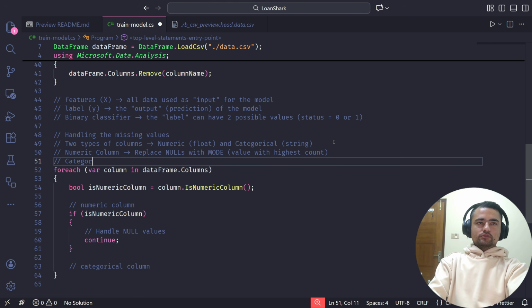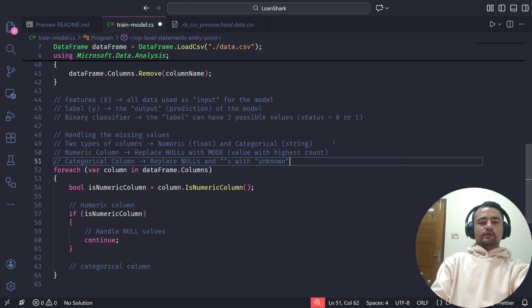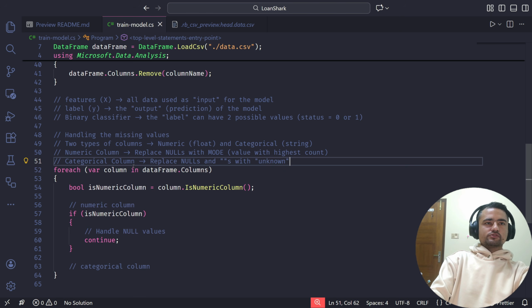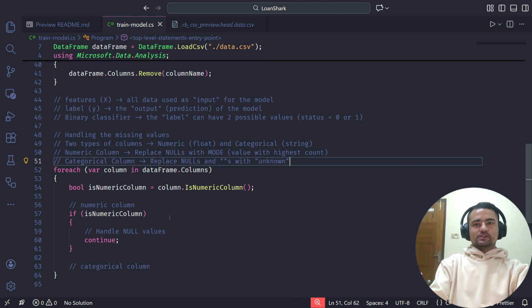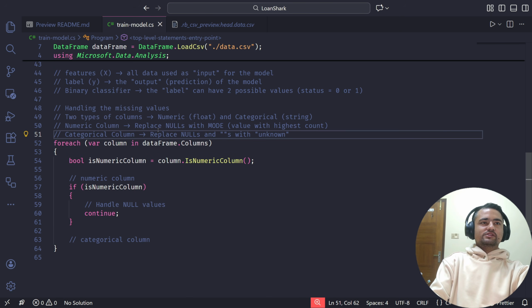And for the categorical columns, I will replace null and empty strings with an unknown token. Now, this is probably not the best way to handle null values for a mission critical machine learning task, but we are just developing a silly little game, so this will suffice for the job at hand. I'll just go ahead and do it for this use case.